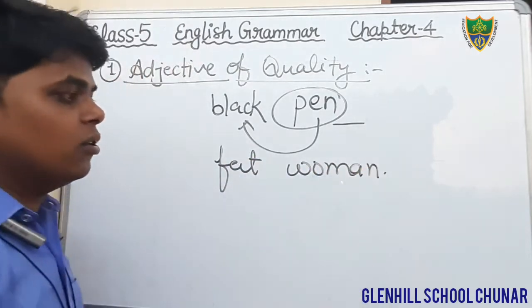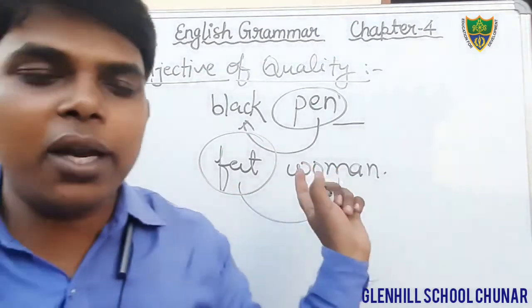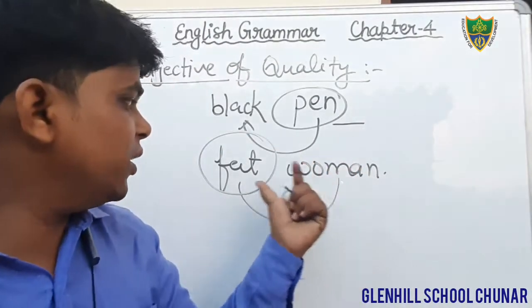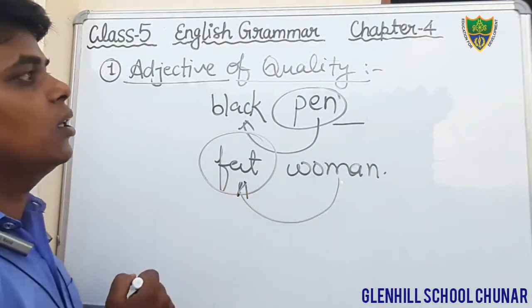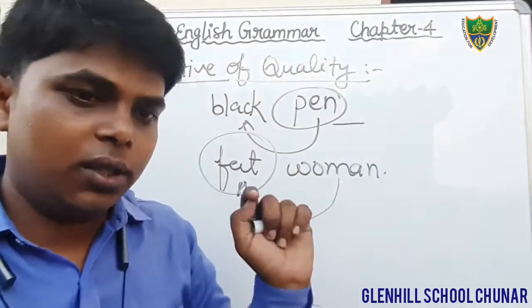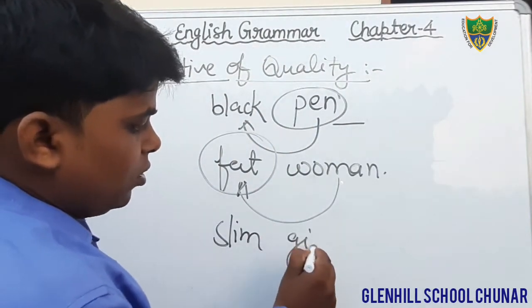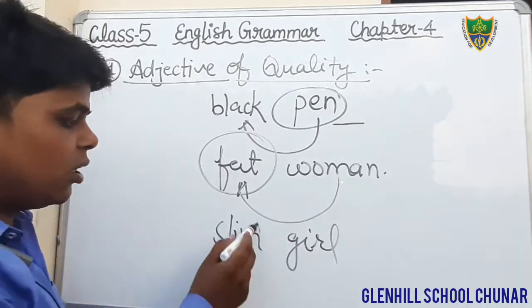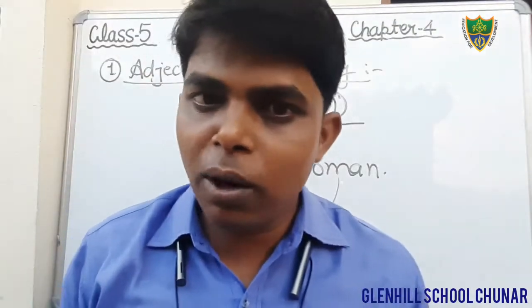There is a woman who is fat, and this is the quality of that woman, that she is a fat woman. So here the word fat is an adjective of quality. Slim girl. Here, what is the quality of that girl? Slim. So this is also known as adjective of quality.